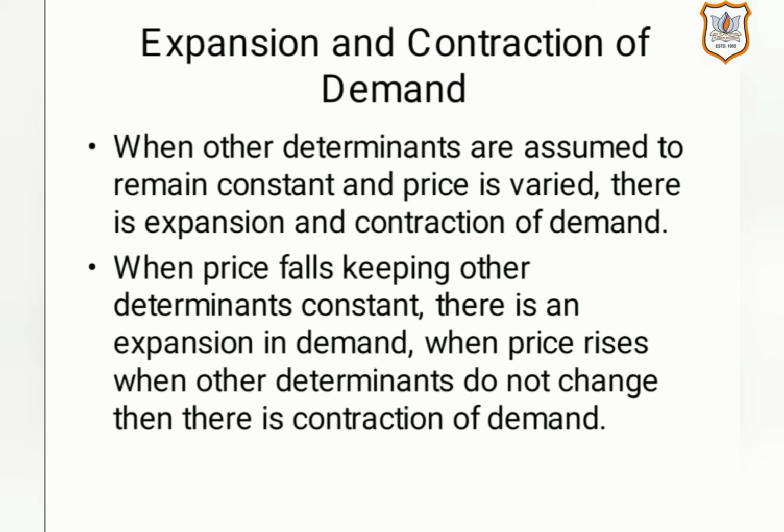So that means here it is only the price which is varied, while other determinants are assumed to be constant. Just like in the law of demand, here also it is assumed that other factors other than price are unchanged, and it is only the price which varies, and due to this there is an expansion or contraction of demand. When prices fall, keeping other determinants constant, there is an expansion in demand.